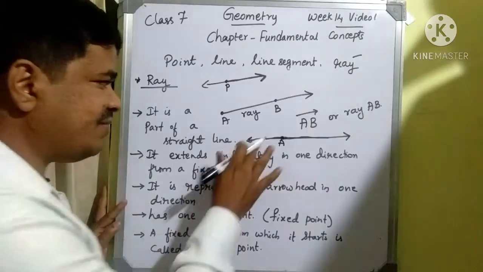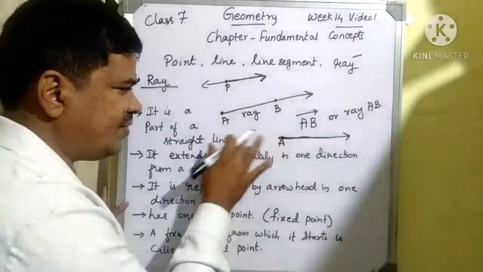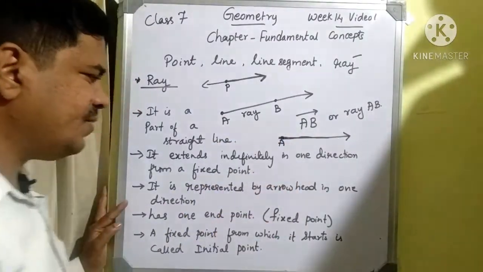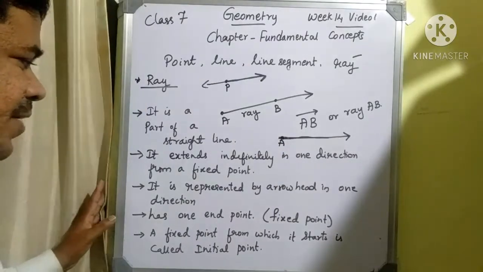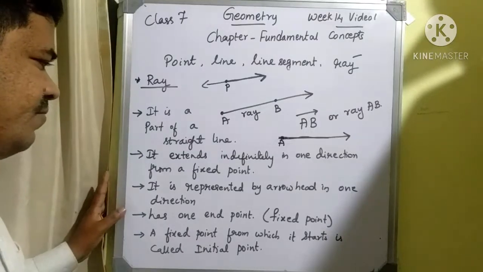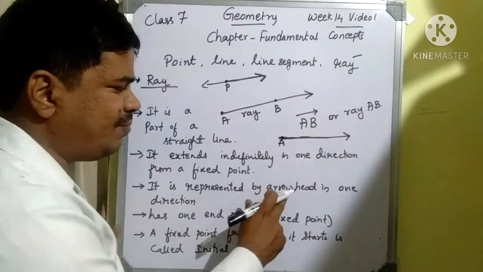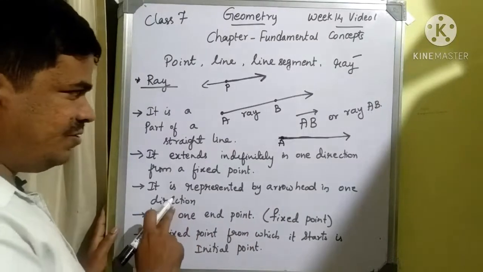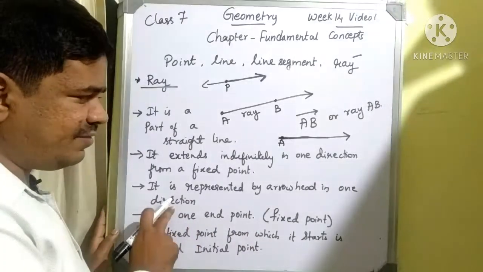That means if I represent any line by an arrowhead in one direction, we can consider it a ray. We are just representing a ray by an arrowhead in one direction. It is just an example. You can take the example of an arrow.